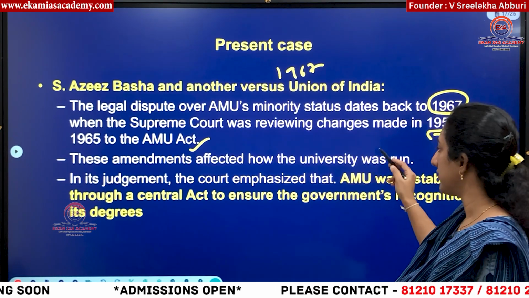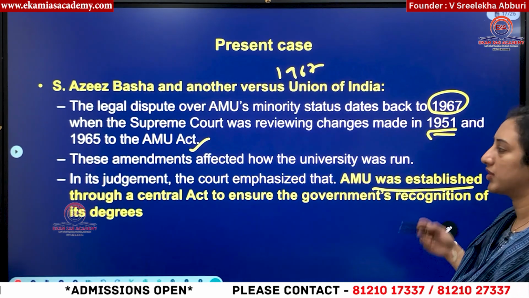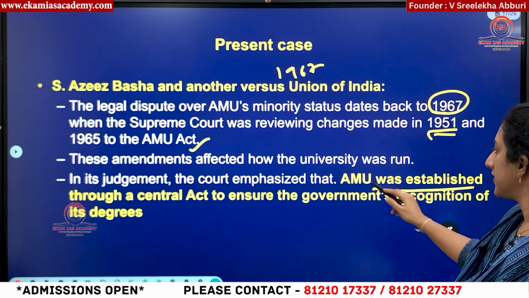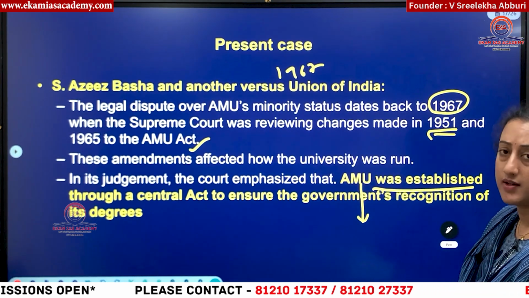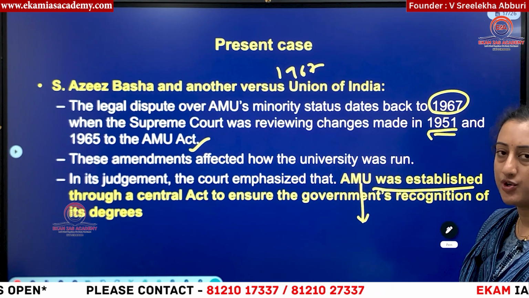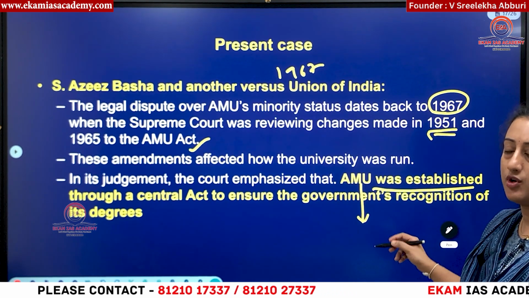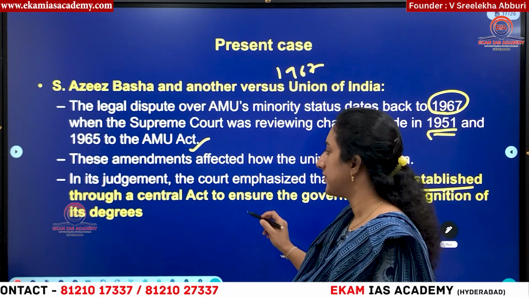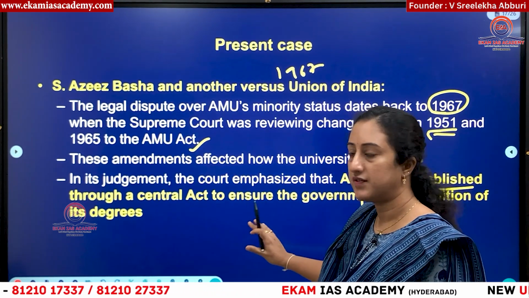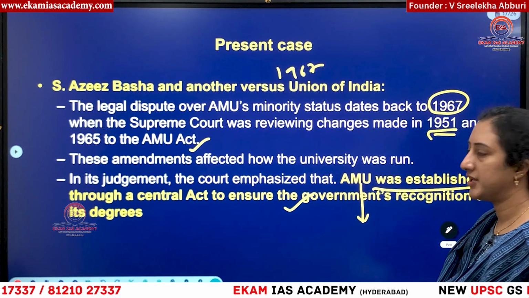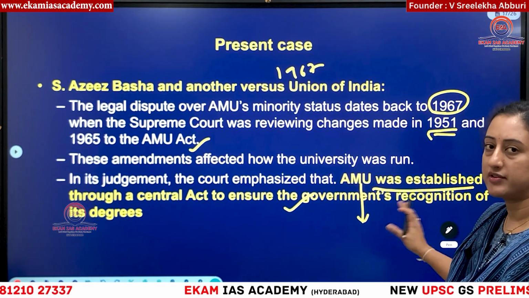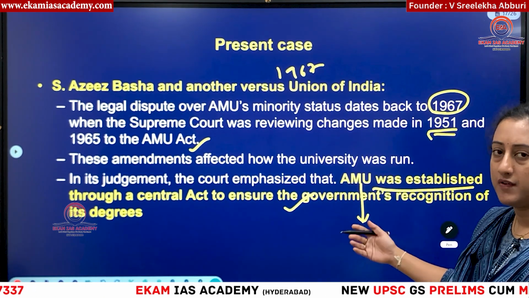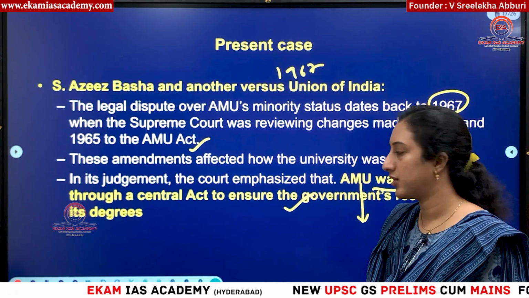Because here what happened is the Supreme Court in that particular context said that this was not recognized as a minority status because it was neither administered nor established by any minority group. The Supreme Court also said that it was established by the Central Government Act only so that some recognition should be given to the degrees of those who study under this university.